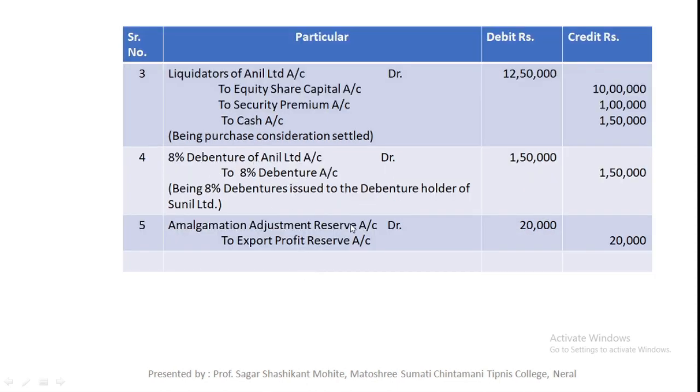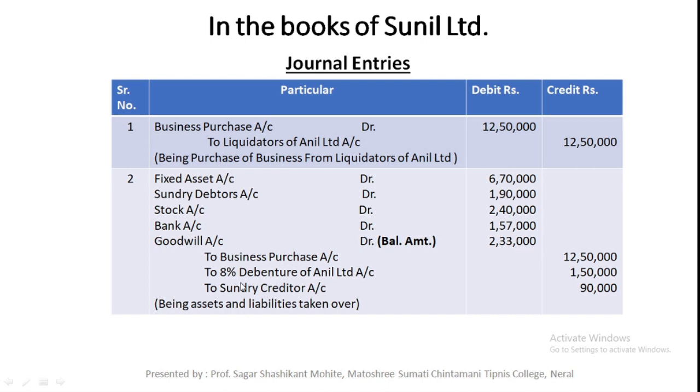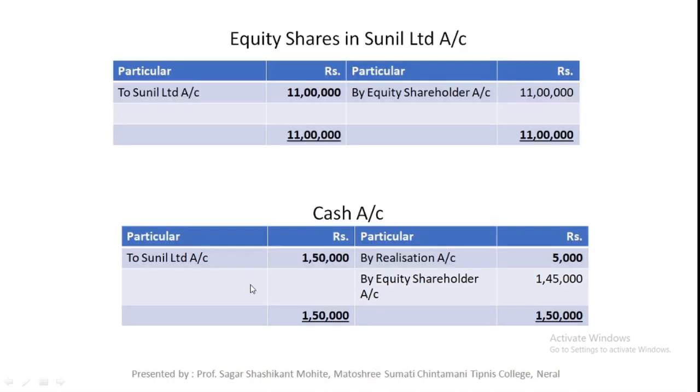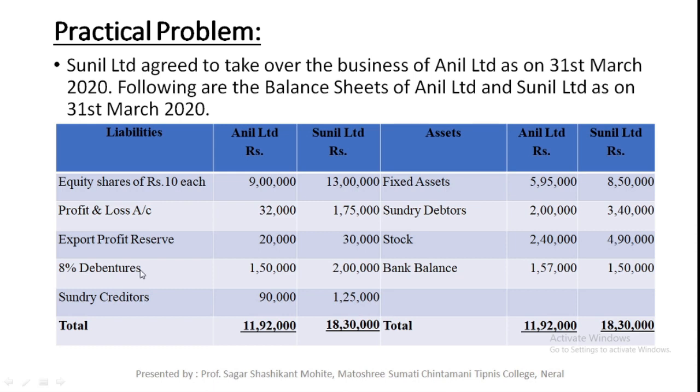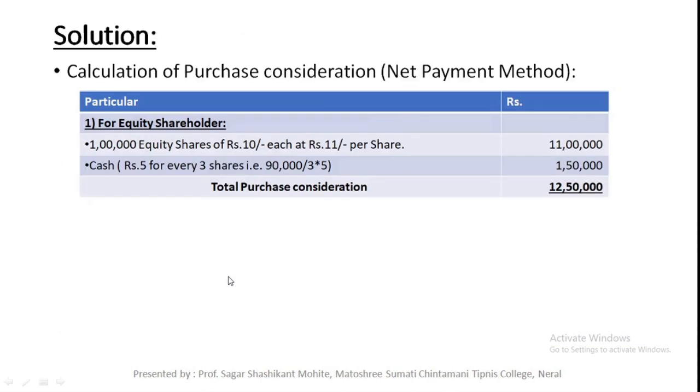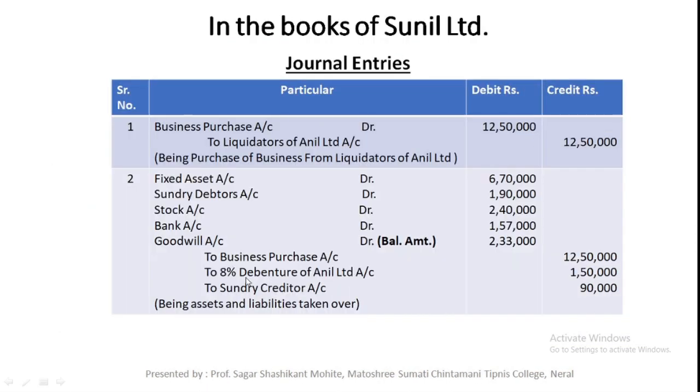So keep in mind that while transferring the 8% debentures in the second journal entry, you need to add one thing: 8% debentures of Anil Limited account. That means these debentures are related to Anil Limited and not Sunil Limited.